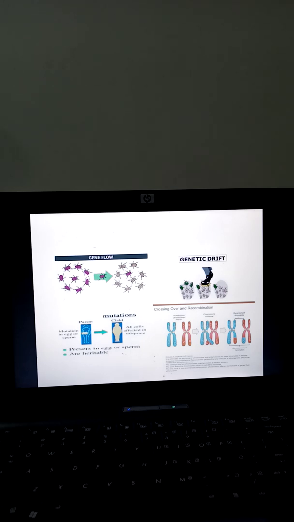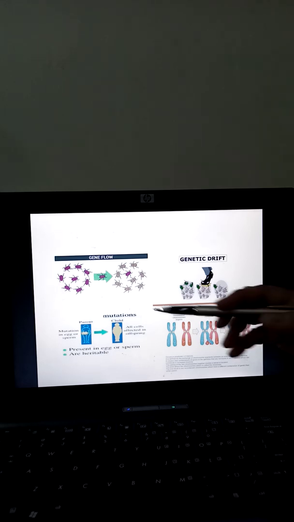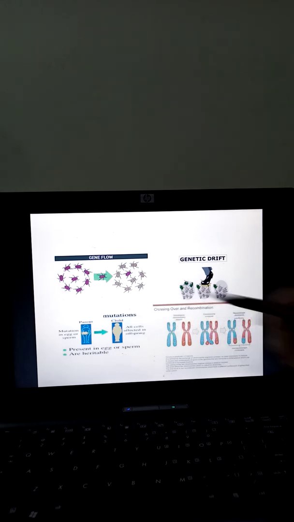Next one which affects the Hardy-Weinberg's equilibrium is mutation. Mutations and recombinations. When we talk about mutations and recombinations, we are talking on the genetic level. We are talking about changes happening in the genes. Because of any mutation, if a nucleotide is lost, the amount of genetic material is reduced, or because of any mutation or recombination, the amount of genetic material increases.